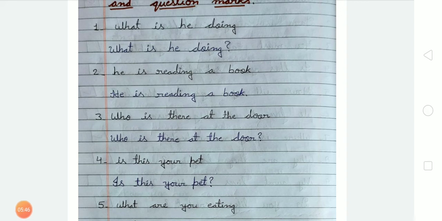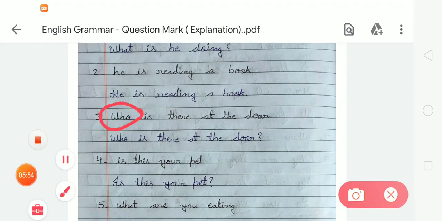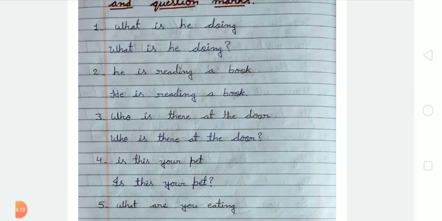Now next, number 3, who is there at the door? So students, here we can see there is a question word, who. So we have to put a question mark at the end because this sentence is asking a question. So whenever we see the sentence is asking a question, we have to put a question mark at the end of the sentence. So we have to write W in capital. Okay, we all know whenever we use punctuation, we have to write the first letter in capital and after that we have to put a full stop or question mark.